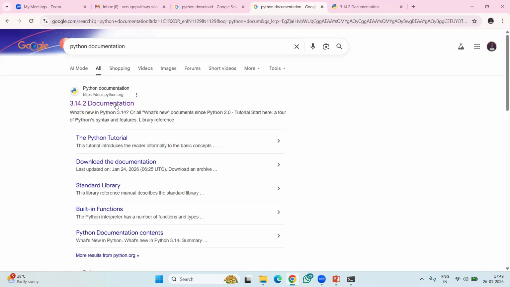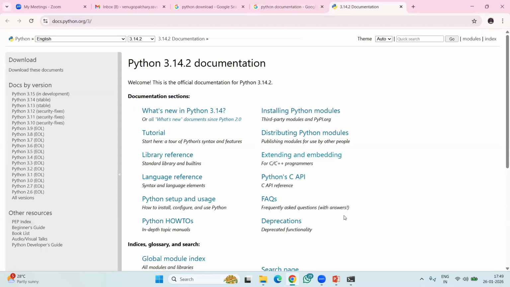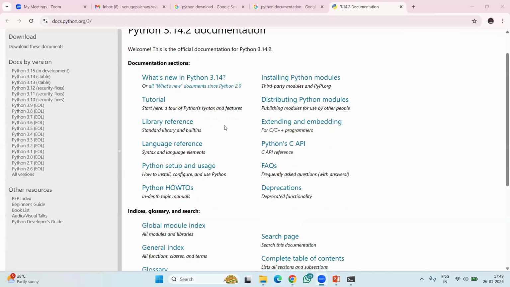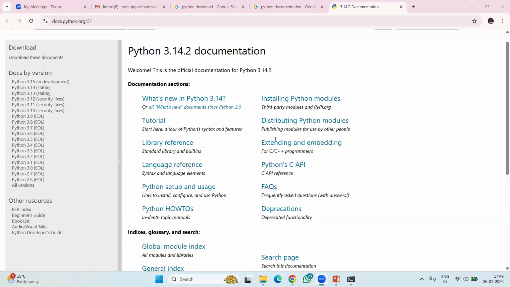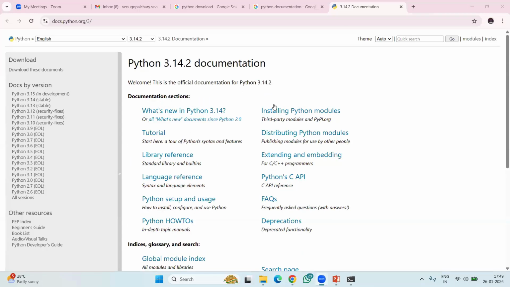In this website there is documentation of Python. Here you can find anything about Python, like Python libraries and tutorials. A to Z about Python you can find from here.